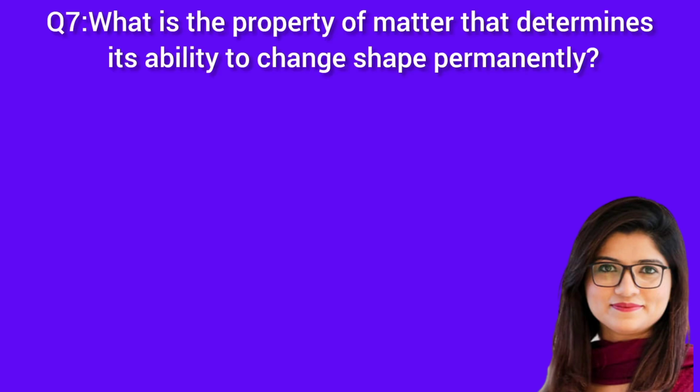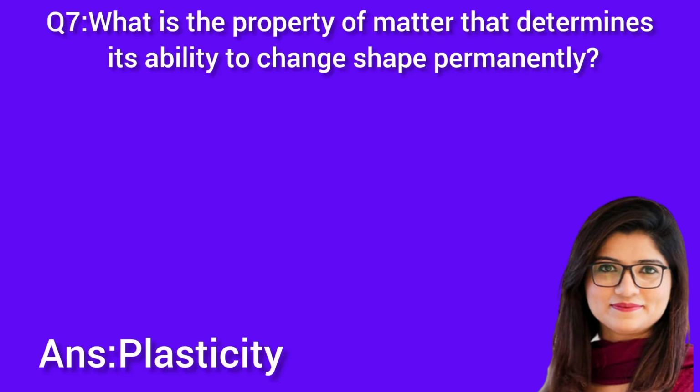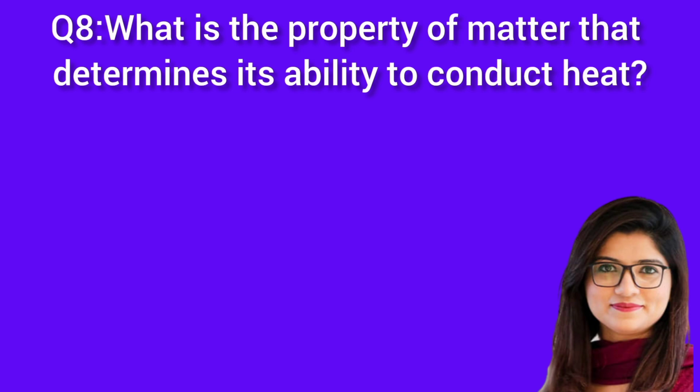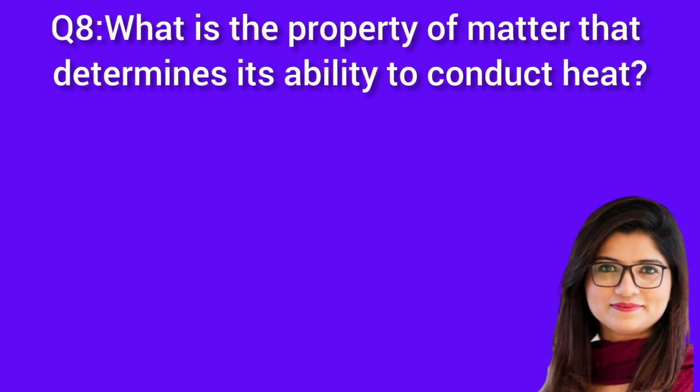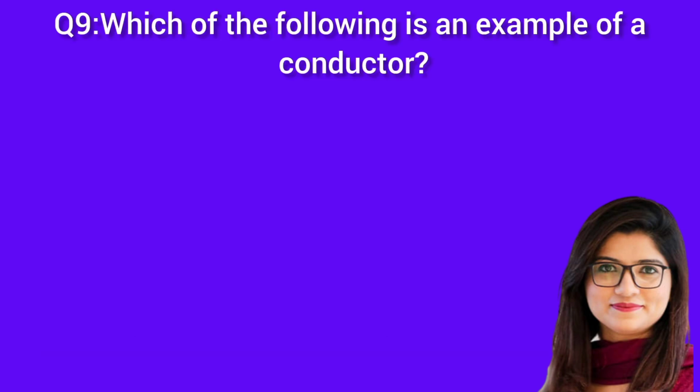Question 7. What is the property of matter that determines its ability to change shape permanently? Answer: plasticity. Question 8. What is the property of matter that determines its ability to conduct heat? Answer: thermal conductivity. Question 9. Which of the following is an example of a conductor? Answer: metal.